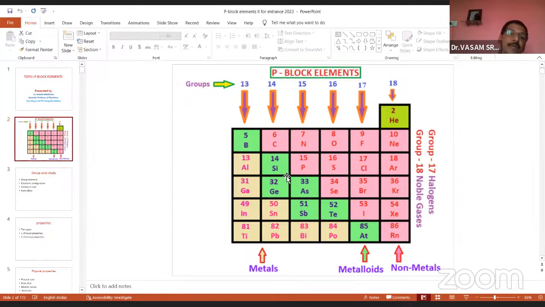So now come to our main topic. Today we are discussing P-block elements. You know what P-block elements are and how they are classified as s, p, d, f, the fundamentals. And these are the P-block elements. The P-block elements contain 6 groups, from 3A to 8A, including 6A.